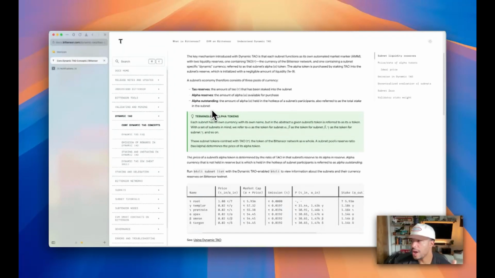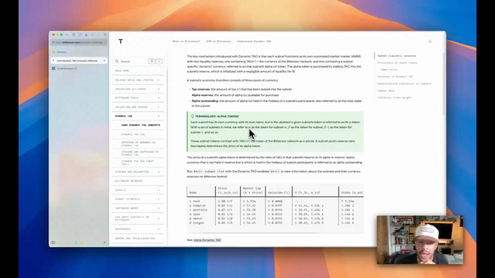Each subnet will have its own token. Subnet 1, alpha, subnet 2, beta, 3, gamma. They're Greek letters, so SN8 will have the theta token, which actually looks really cool. I'm going to have fun playing around designing the logo. But each subnet will have its own token and a liquidity pool.